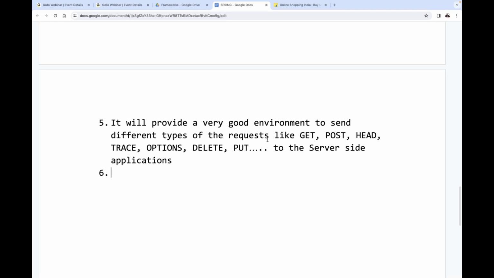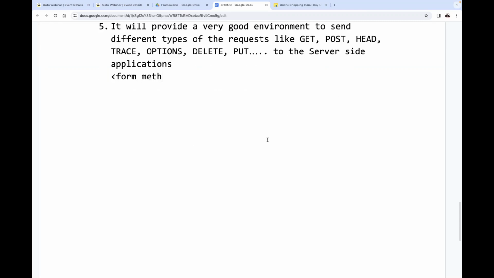I want to send some put request from a client to the server side now. There we require a user interface. Where do we require what there? User interface. Simple example: I think you are already aware of HTML forms. The form tag, you are aware of it, right? Tell me, what are the various attributes of this form tag?